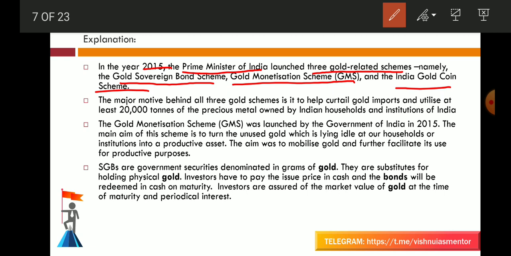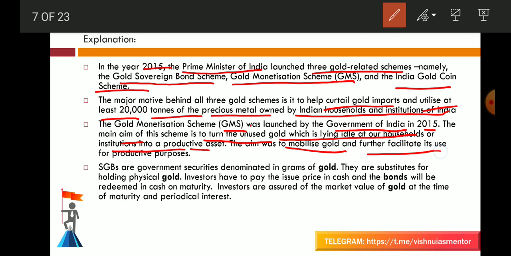So the major motive behind all three schemes is to help curb gold imports and utilize at least 20 tons of the precious metal owned by Indian households and institutions of India. The Gold Monetization Scheme, launched by the Government of India in 2015, aims to turn the unused gold lying idle at our households or institutions into a productive asset.